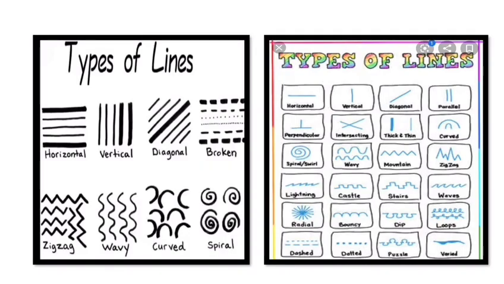So students, here you are observing different types of lines: horizontal lines, vertical lines, diagonal lines, broken lines, zigzag, wavy, curved, spiral. So you have to draw these in your sketch copy.